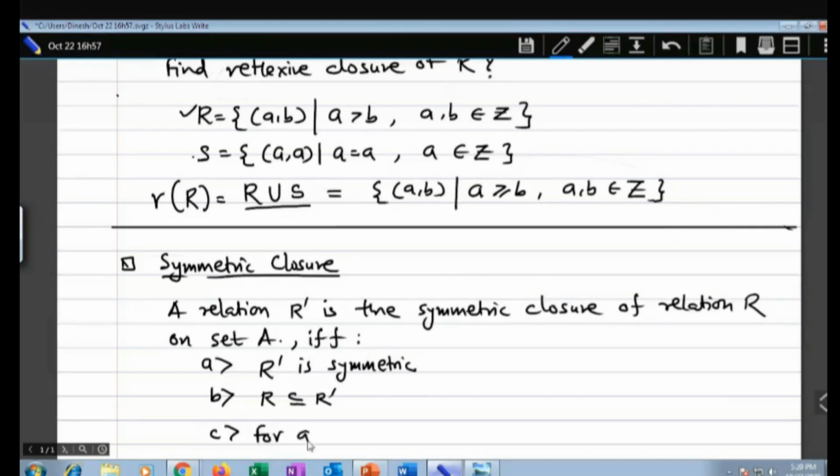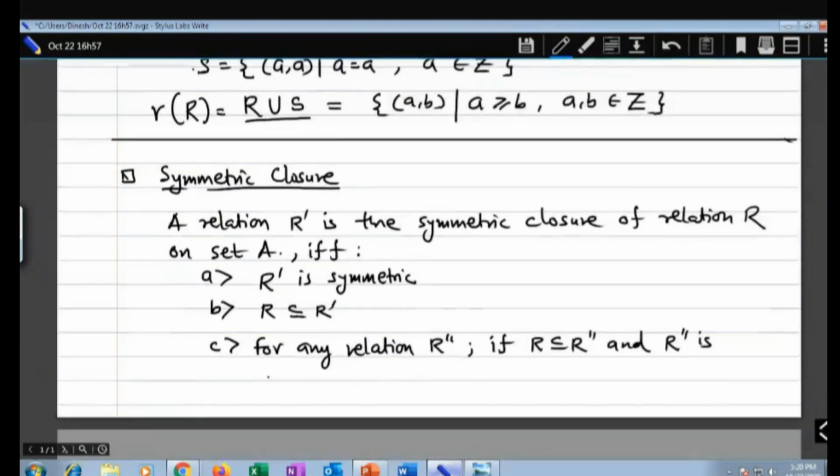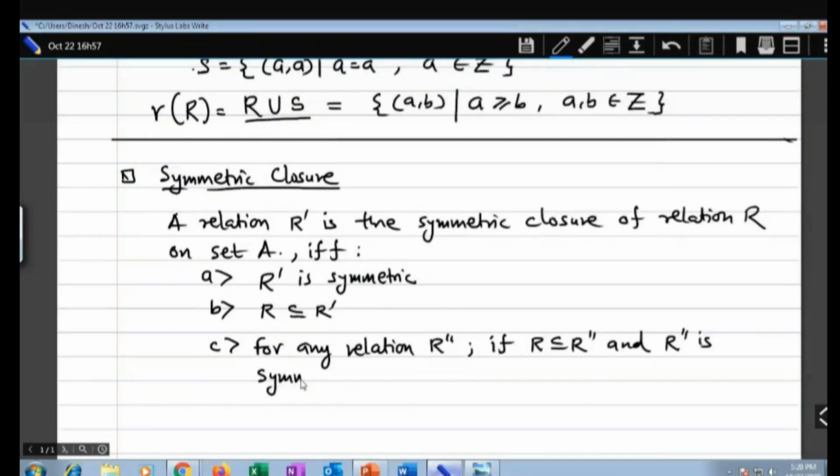So for any relation R double dash, if R is a subset of R double dash and R double dash is symmetric, then R dash is obviously a subset of R double dash.